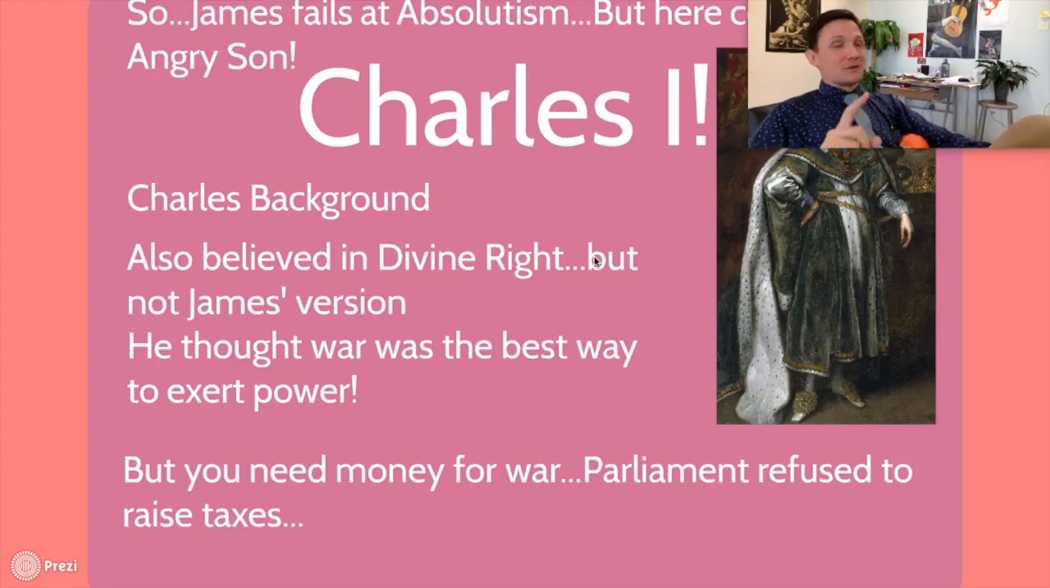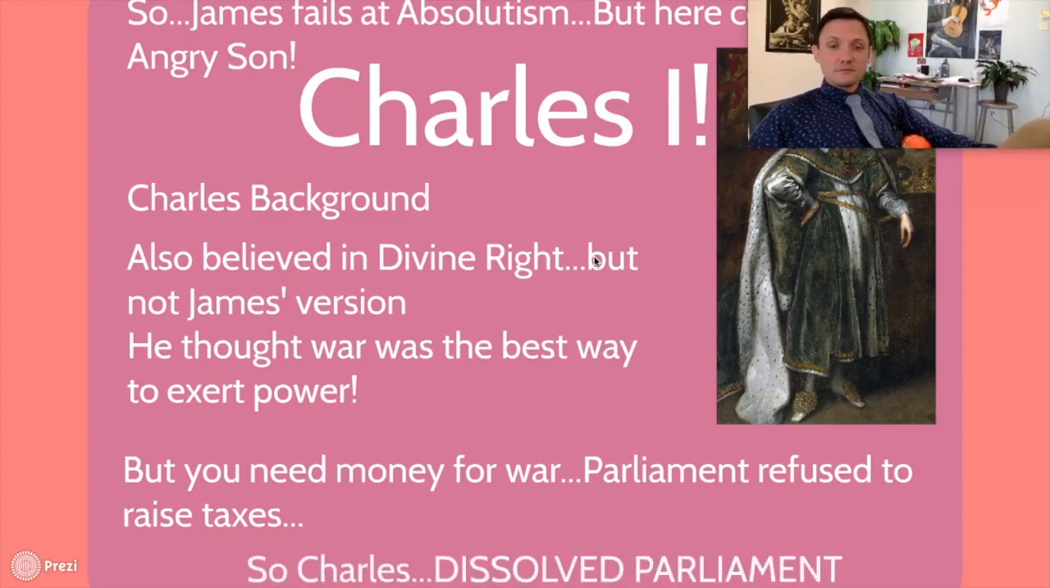But here's the problem. We talked about this earlier. If you want to raise money, you have to raise money with Parliament's consent, all right? Parliament has to agree to that. You need money for a war. Parliament refused to raise his taxes. So what does Charles do? He dissolves them, right? He fired his parliament. He was like, go home. And he shut the parliament doors and locked them out. He directly violated the Magna Carta. He just said, nope, and shut the doors on them, right?